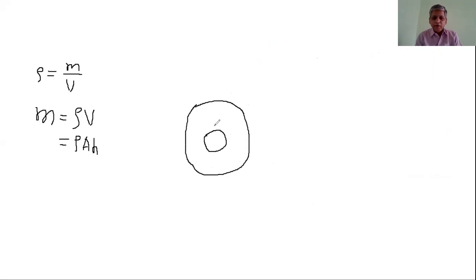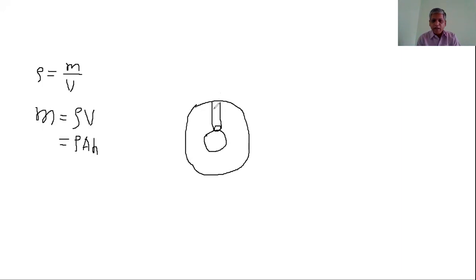If we consider this is the small area or unit area, and this is the air column from Earth's surface to the last of the Earth's atmosphere point.